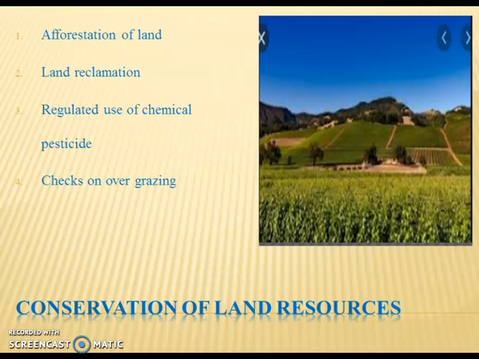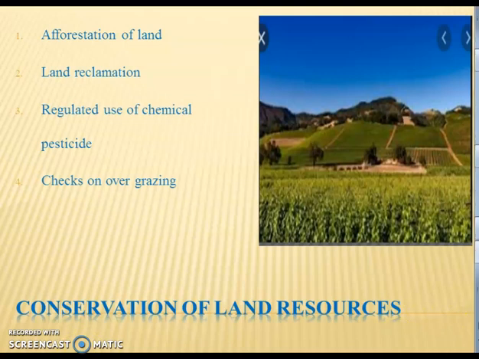So we should stop using these chemicals, and we should go for organic farming, or at least we must look after the quality of land. And definitely we should check overgrazing. Overgrazing is also one reason by which land is degraded. So we need to stop that. By these measures, we can conserve our land resources.